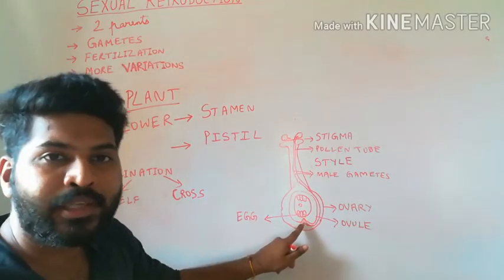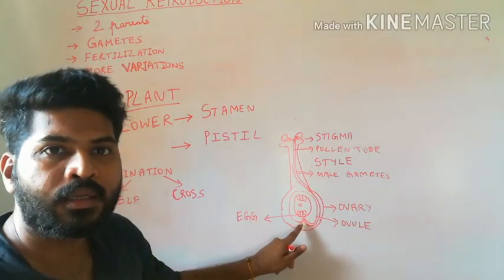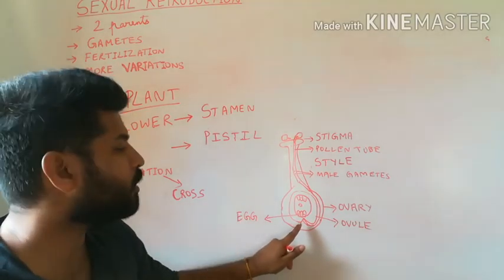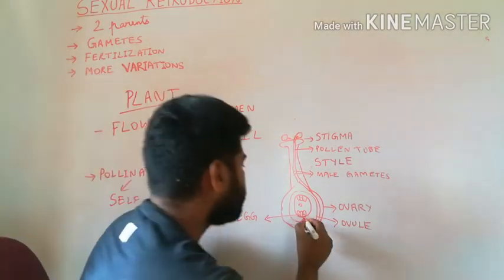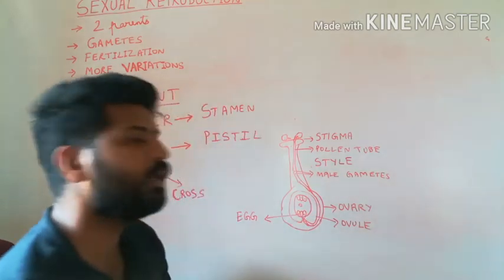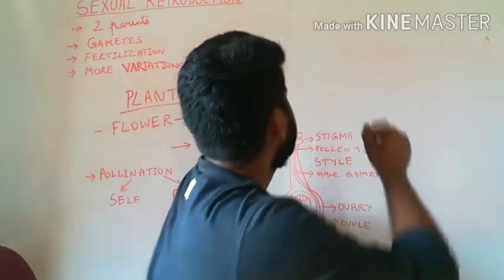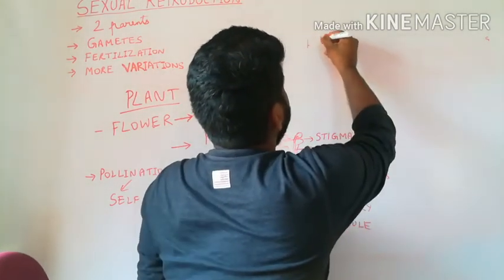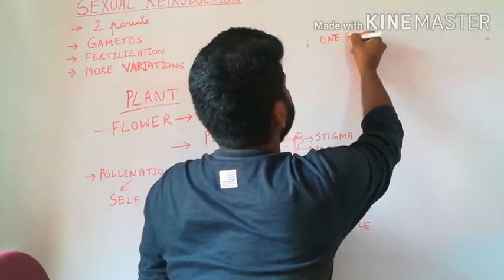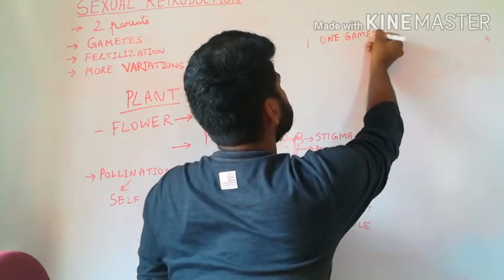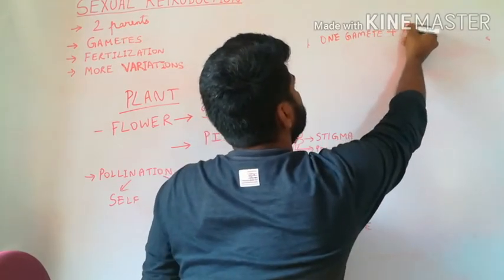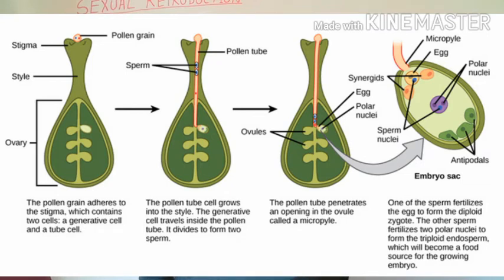Through the micropyle opening, the pollen tube will enter into the ovule and release the two male gametes. So, one male gamete or male nucleus will fuse with the egg cell. This will produce what is called the zygote.